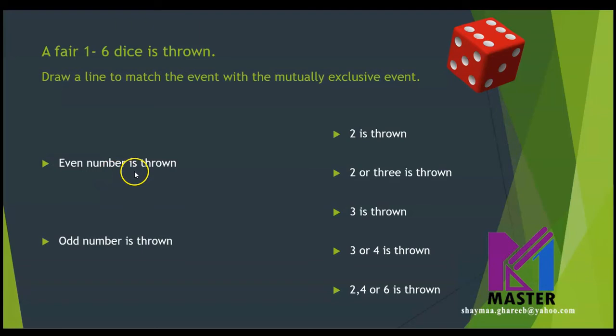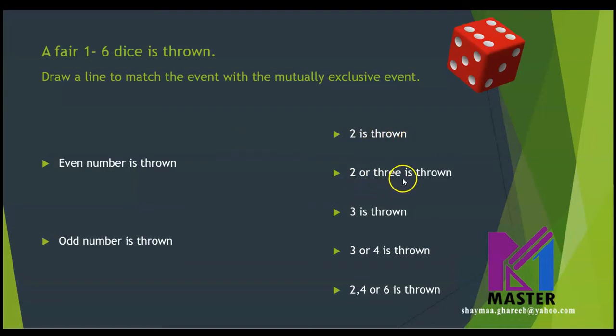Even number is thrown. What do you think? What is the mutually exclusive event for this event? Let's check one by one. 2 is thrown. 2 is an even number, so it's not mutually exclusive. Do you remember the meaning of mutually exclusive events? They are events that cannot happen at the same time. So this will not be our answer.